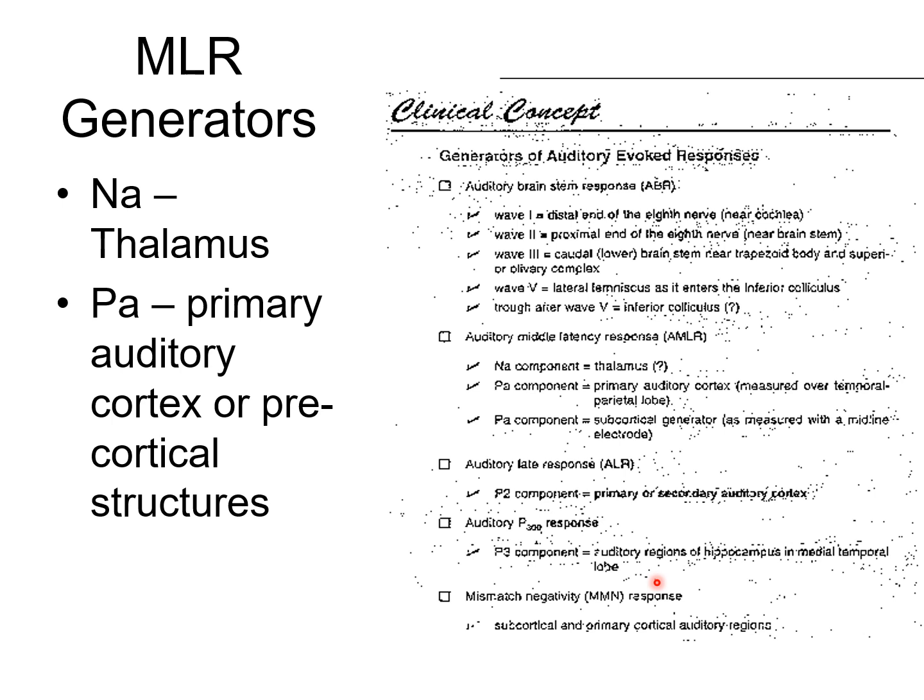For this class, no need to pay attention to the table on the right. It's a bit out of date. For the topic of MLR, all you need to know are the two generators for Na and Pa. Na comes primarily from the thalamus, and Pa comes primarily from the primary auditory cortex or precortical structures.